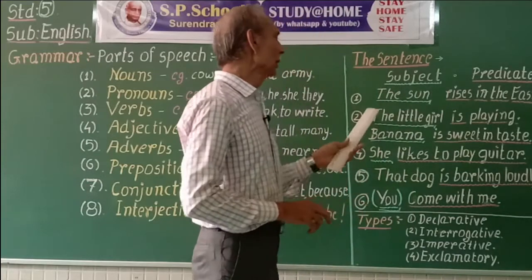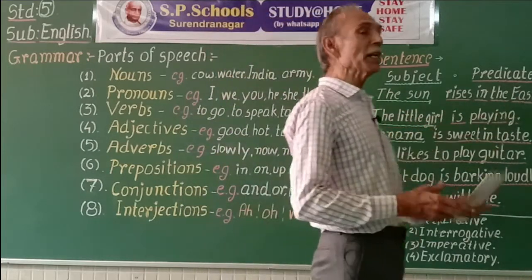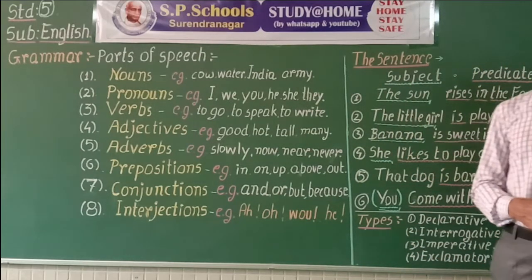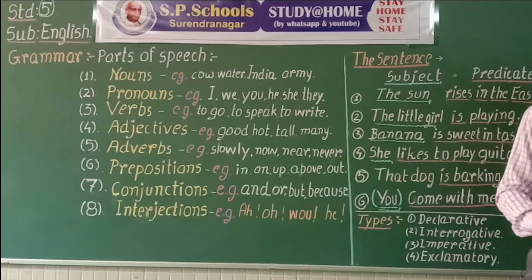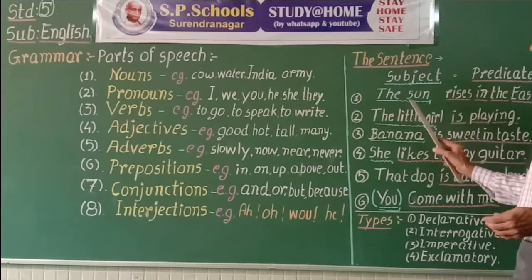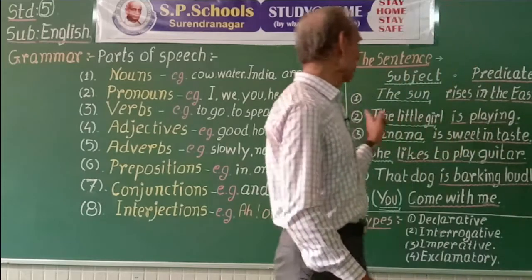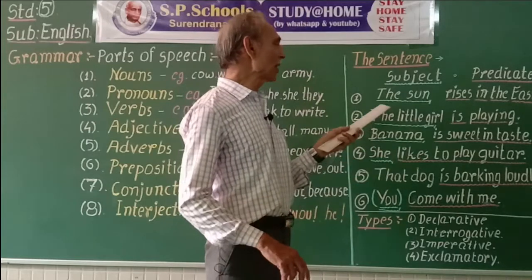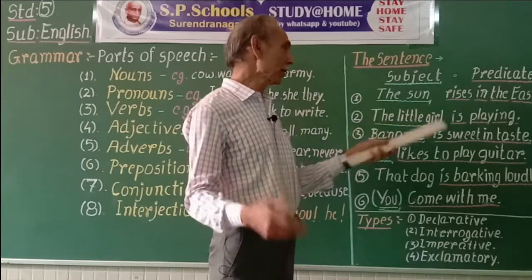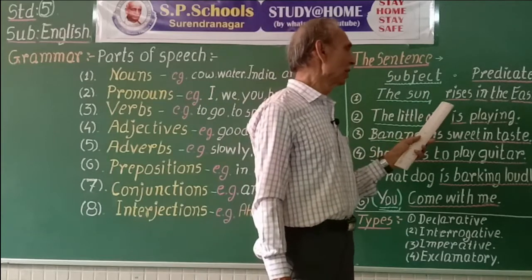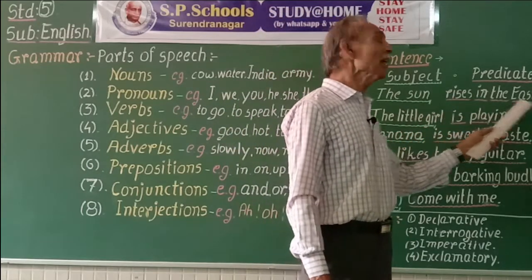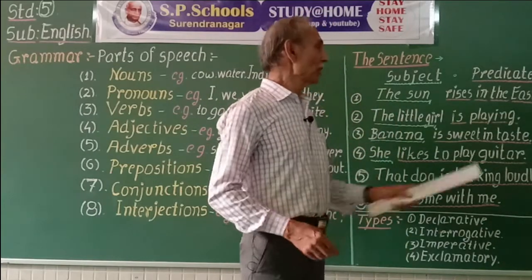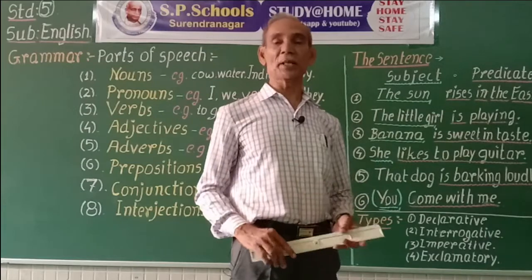For example, the sun rises in the east. I say something about the sun. Therefore, the sun is the subject of this sentence. It shows a complete idea. Rises in the east is what I say about the sun. So it is called the predicate part of the sentence.